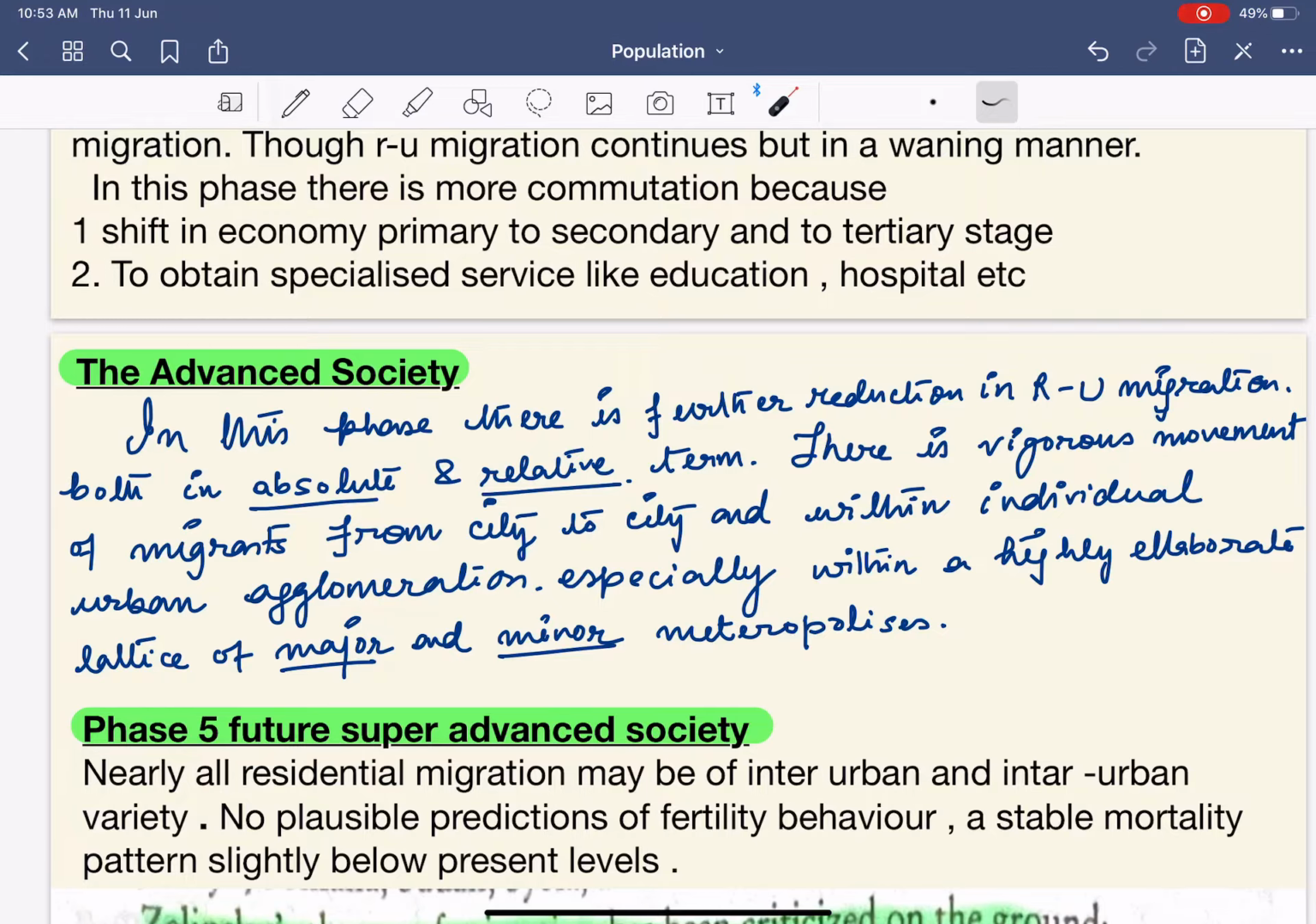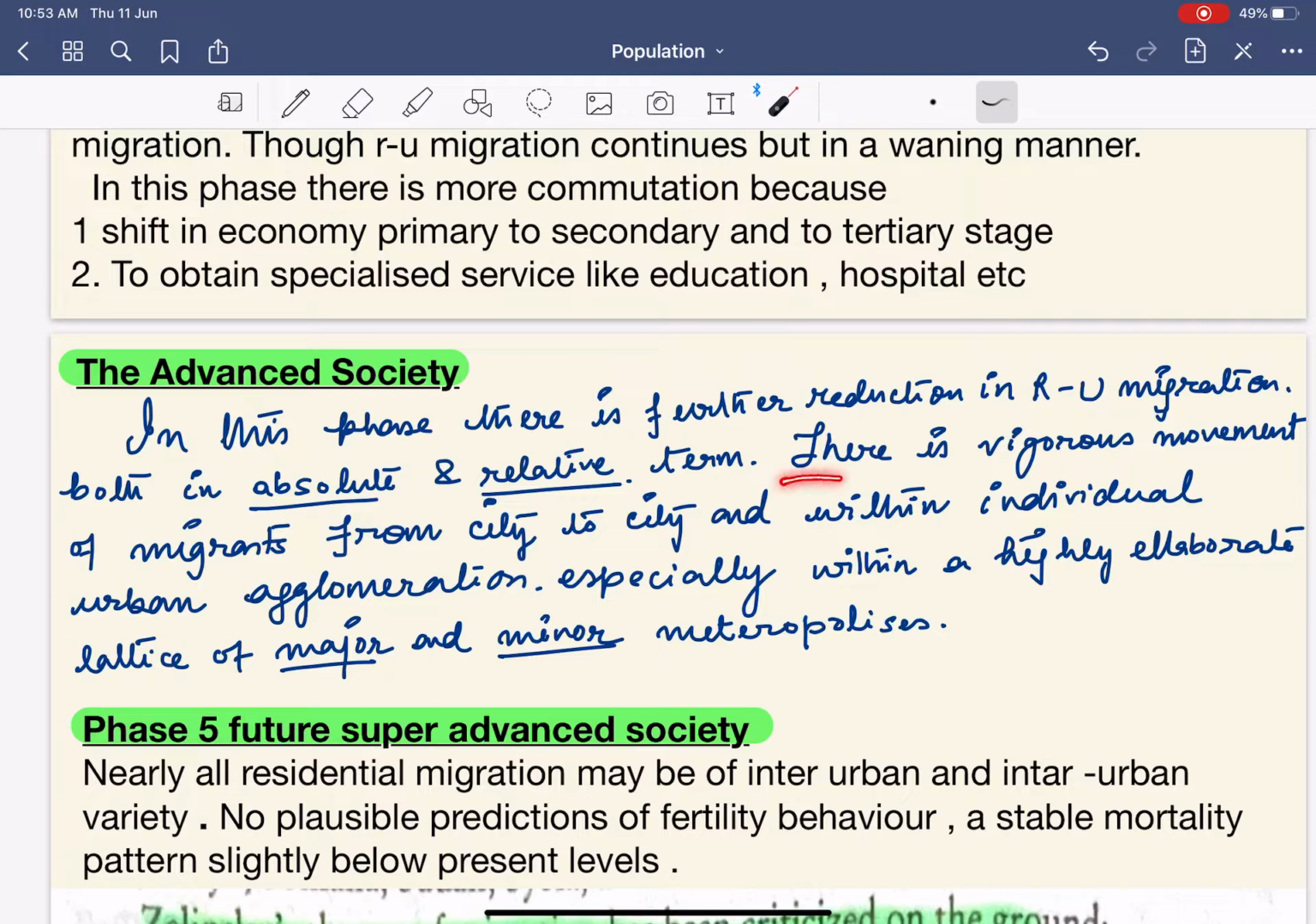Next is the advanced society. In this phase, there is further reduction in rural to urban migration. Why? Both in absolute and relative terms. Obviously, because in the rural areas, the developments are taking place, and that is the basic reason why the rural to urban migration is slowly declining.